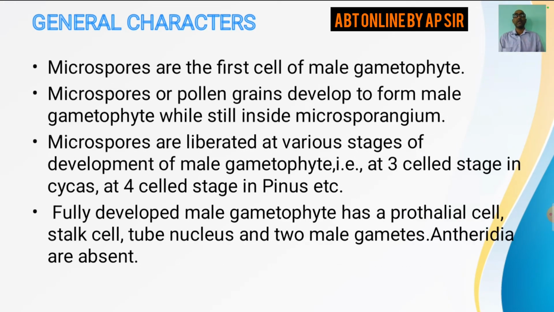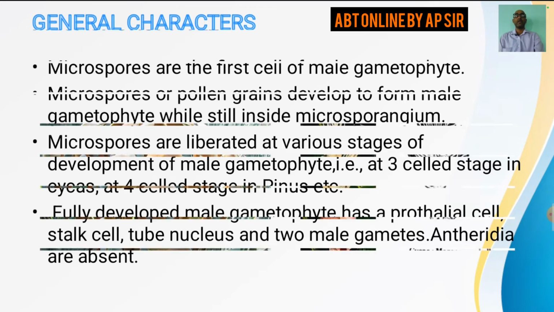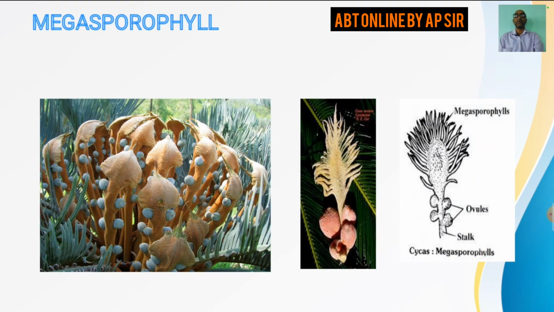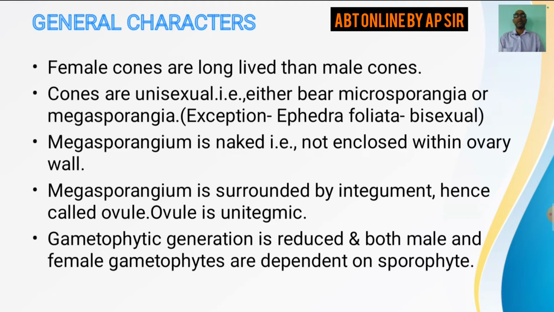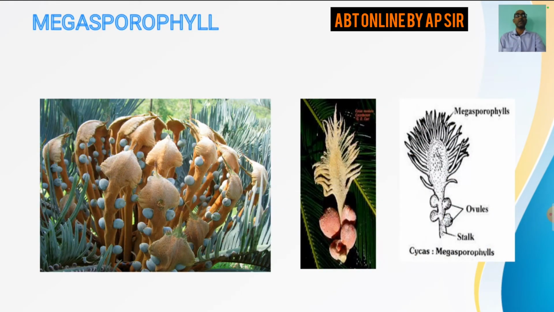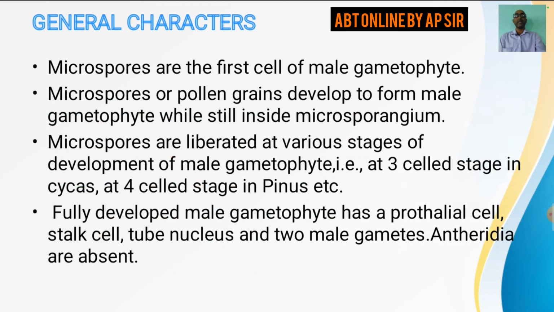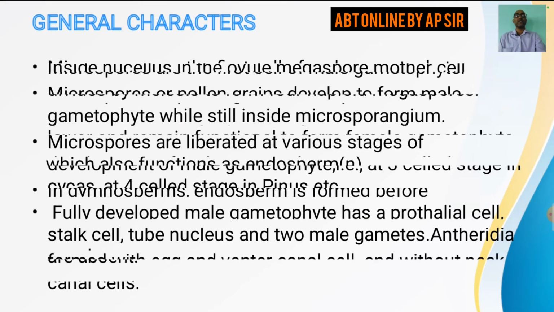As you have learnt in the previous slides, the megasporangium, as it is surrounded by an integument, is known as ovule. Megasporangium is the ovule. So in the ovule there is presence of nucellus.